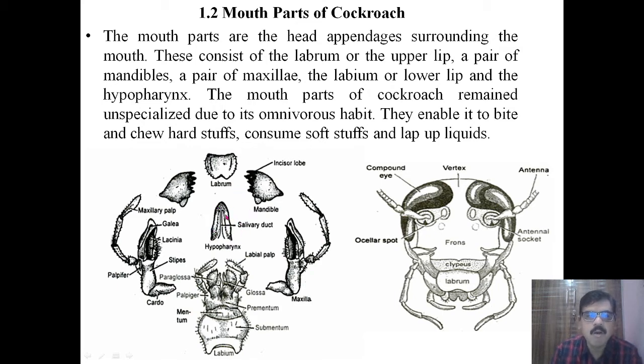The mouth parts of cockroach remain unspecialized due to its omnivorous habit. Omnivorous means eating any type of food material, and they enable it to bite and chew the hard stuff, consume the soft stuff, and lap up the liquids. This is the head region, having the clypeus, then labrum, then here the maxilla, then here the labium, and that is the labrum. All these parts are arranged in this manner in the cockroach.